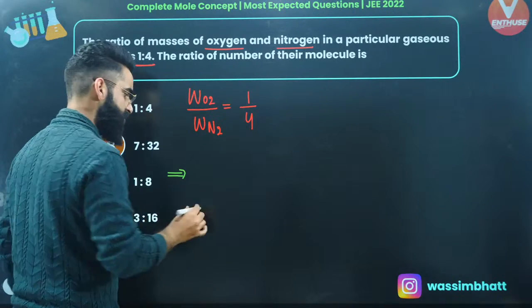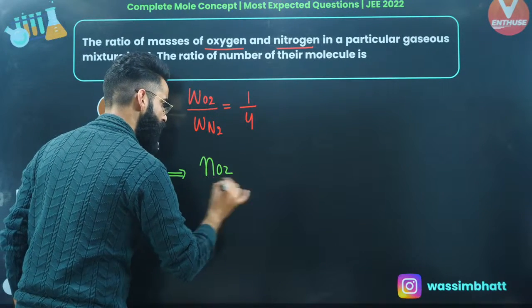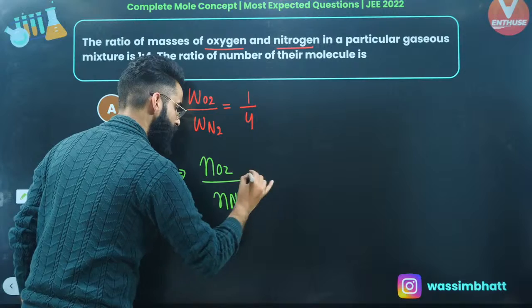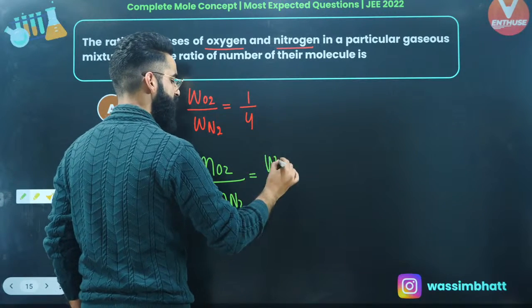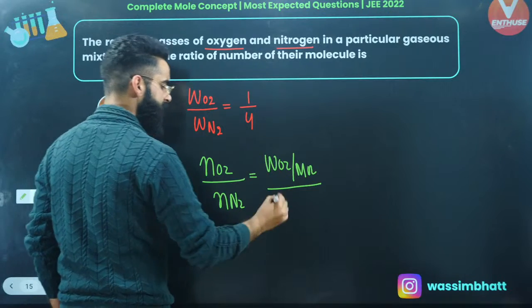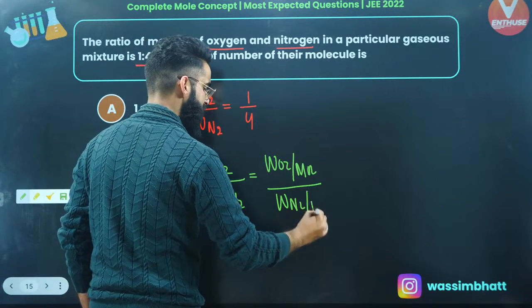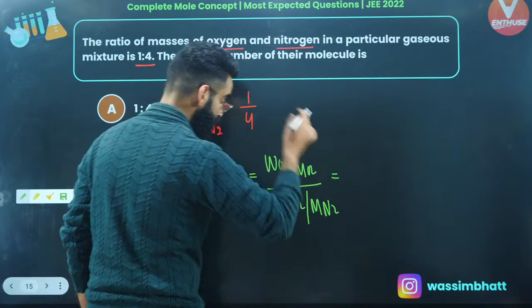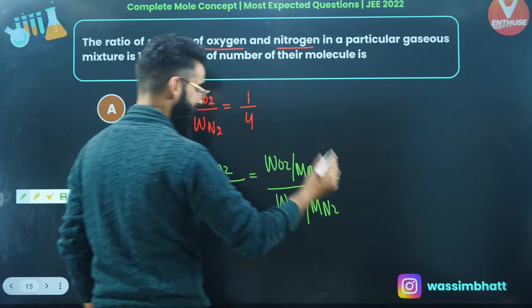I'll be calculating the ratio of their moles. I'll say number of moles of O2 divided by number of moles of N2 will be equal to: number of moles of O2 is going to be mass of O2 divided by molar mass of O2, whole divided by number of moles of N2, which is simply going to be mass of N2 divided by molar mass of N2, right?